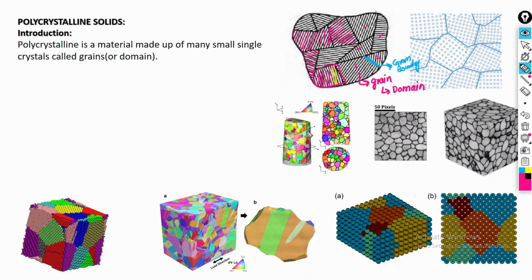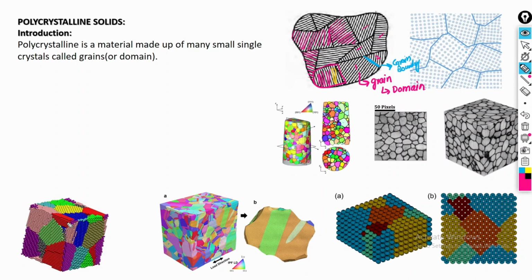If we cut this three-dimensional structure horizontally, it will give us this shape. In this simulation, the different colors represent the different domains in 3D form.